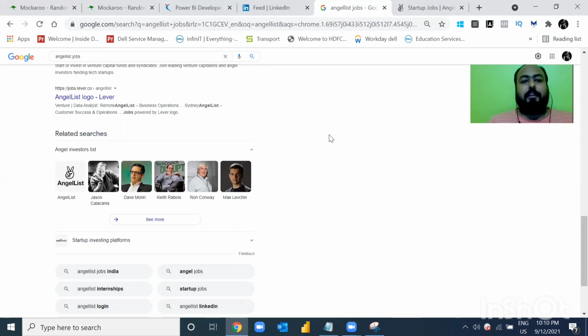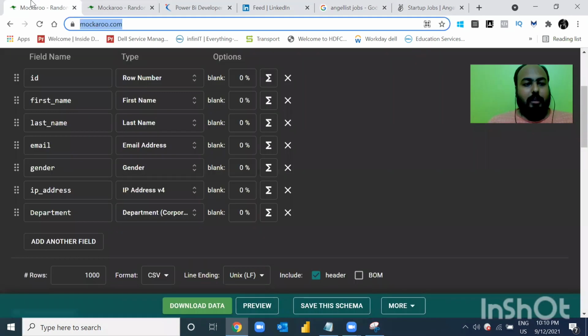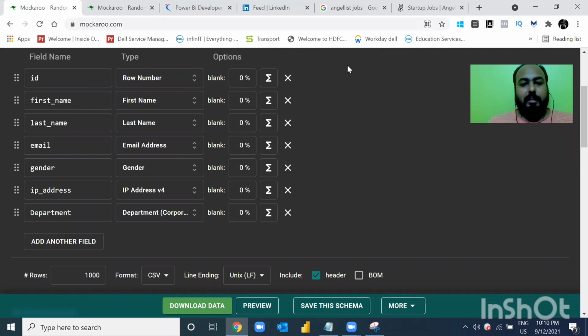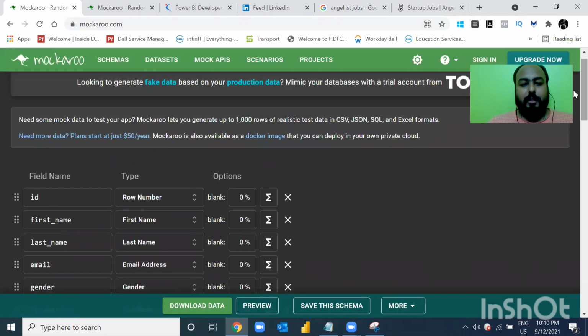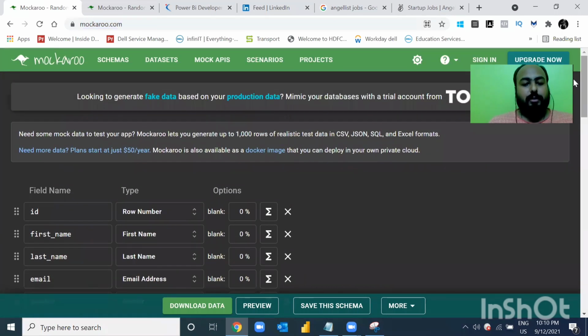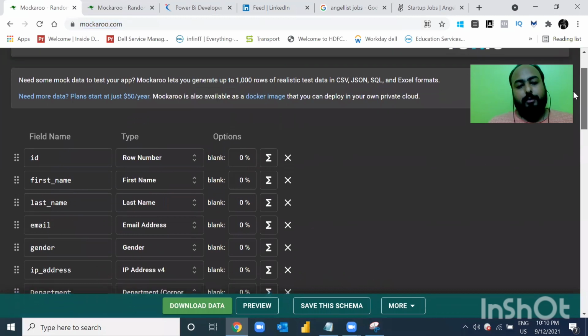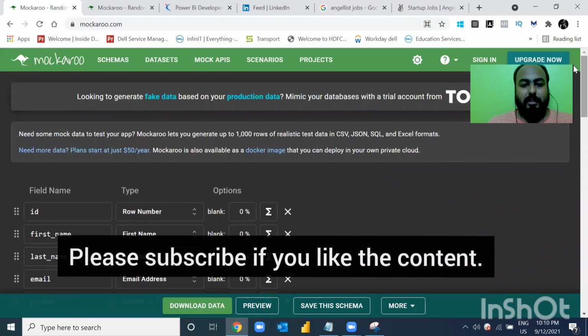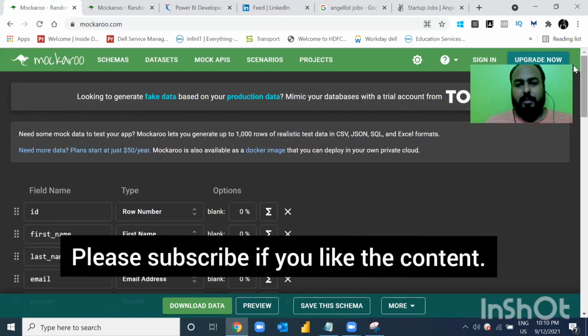Second thing, many people have asked me, how do you get sample data, right? So I'll show you one website. The website name is mokaru.com. I will give you the link for this website again at the bottom so you can check it out. Basically, it's a free website. You can generate random fake data. It's definitely not real, but it is good for your practice. You can generate 1,000 line items of data for your practice completely free. If you need more than 1,000, then there is an amount that you need to pay. But for practice, I think 1,000 is more than enough.